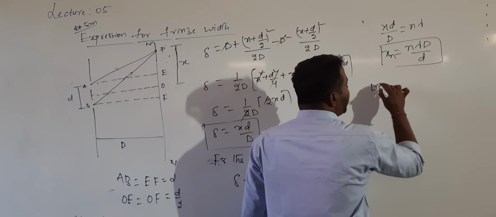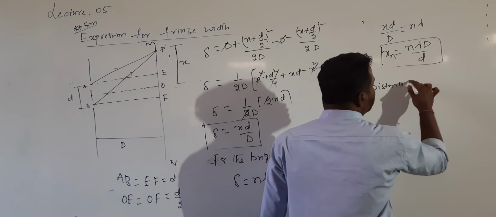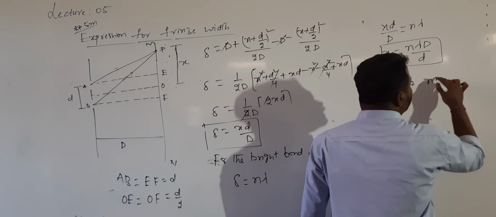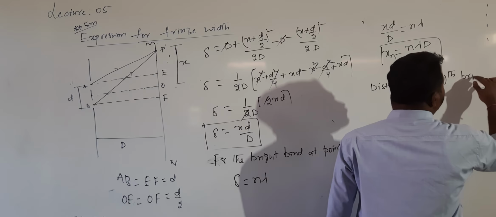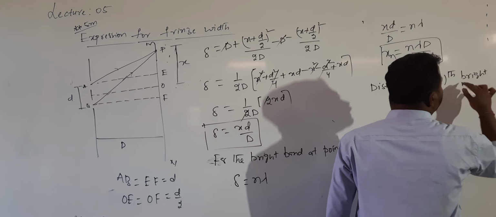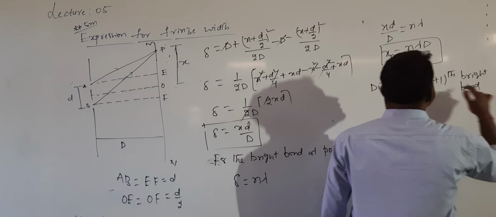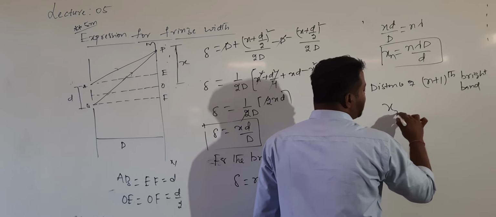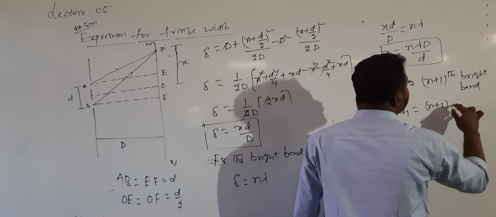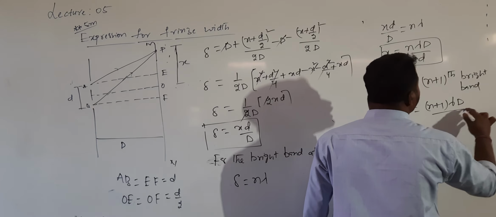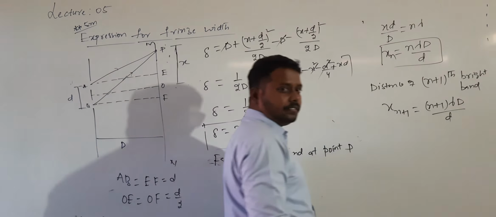Now similarly, what is the distance of the n plus 1th bright band? The distance of the n plus 1th bright band, can I call it xn plus 1? xn plus 1 will become n plus 1 into lambda into capital D divided by small d.